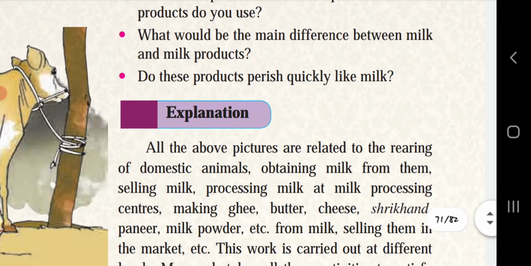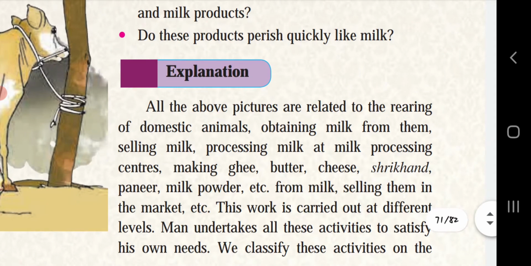What would be the main difference between milk and milk products? Yes, milk is the natural product. We get it from nature, directly from the cow. And the products are made with the help of milk. By applying different processes on milk, different products are made, and that is what is known as milk products. Do these products perish quickly like milk? No. The products which are made with milk remain for 2 to 3 months or near about 6 months.